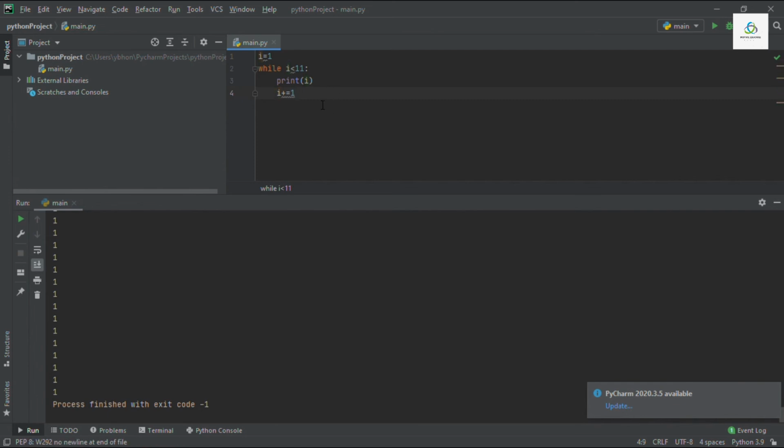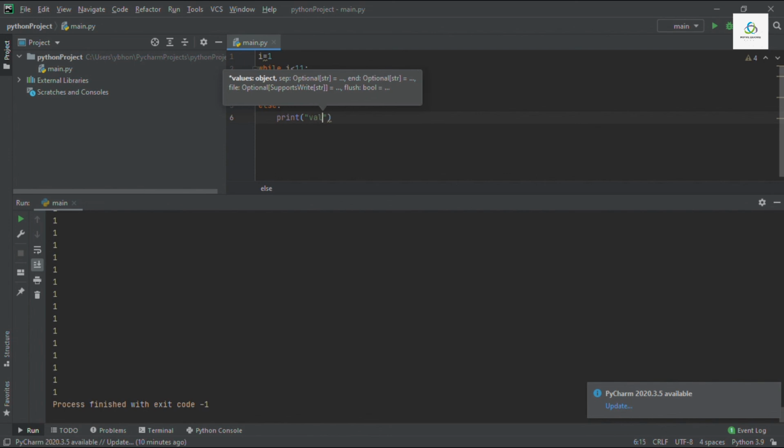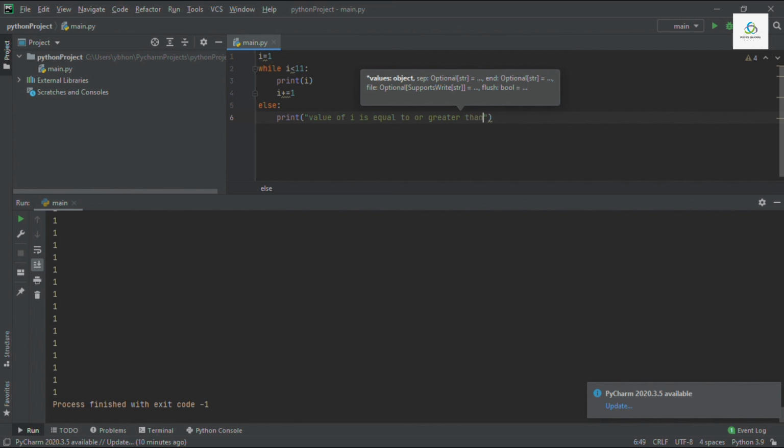But now if I want to use the else block of code. Now I have written over here while block. Now if I want to add the else part, so what I will write? Just I will write over here else and print whatever statement you want to print. I want to print, so in this print statement, I want to print value of I is equal to or greater than 11. Now see how it will run.